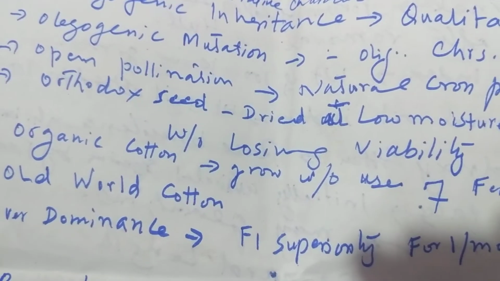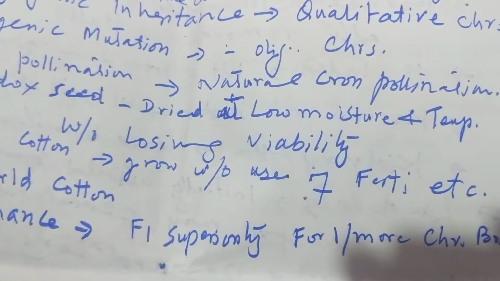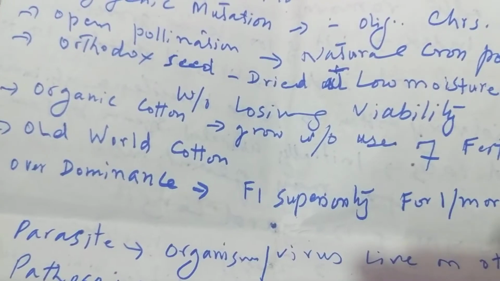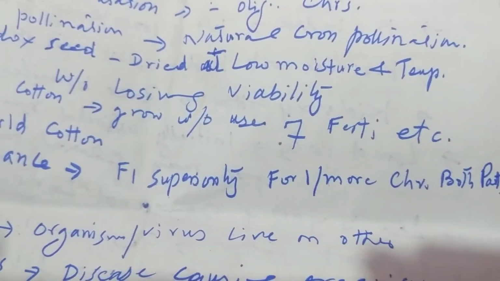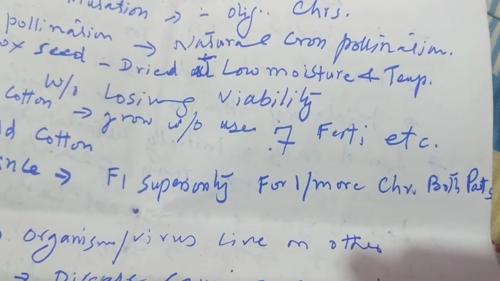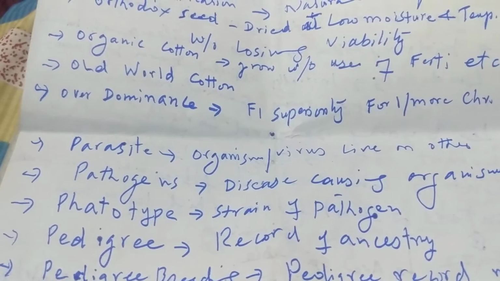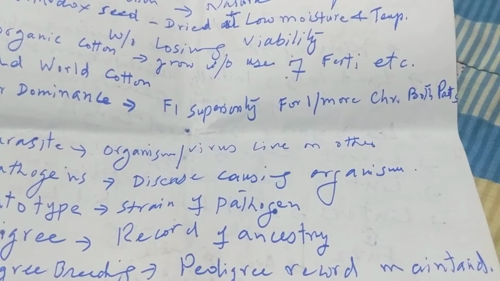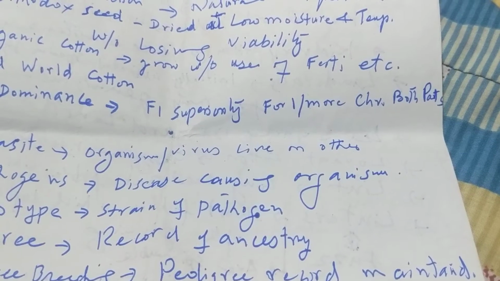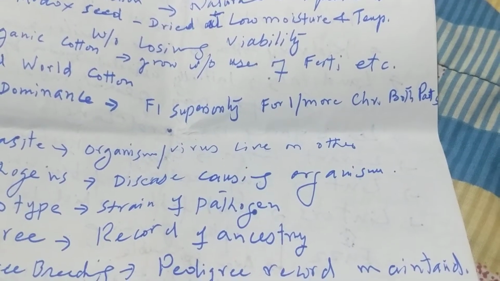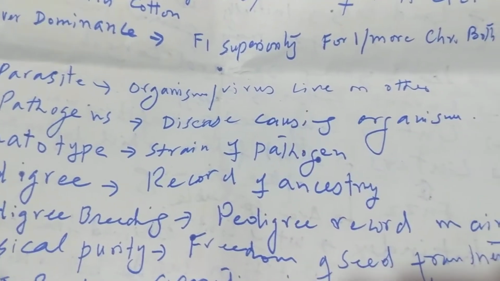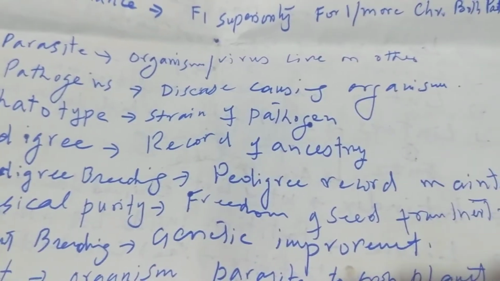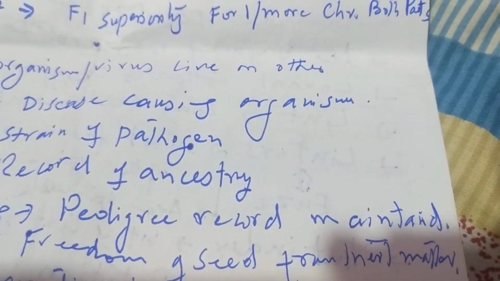Orthodox seeds are those dried at low temperature and moisture without losing their viability. Organic cotton is grown without the use of artificial fertilizer, etc. Overdominance: if F1 is superior for one or more characters to both of its parents. Parasite is an organism, maybe a virus, that lives on another, and pathogens are disease-causing organisms.